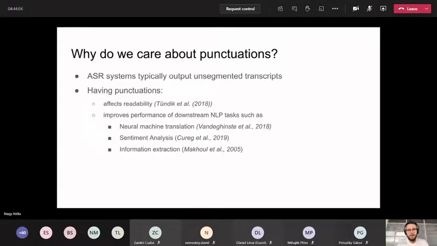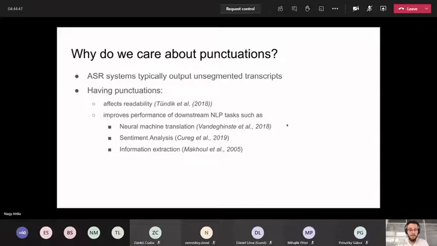Before talking about how we actually solve this problem, I think it's worth talking about why we even care about having punctuation. Typically the most straightforward industry use case is the output of ASR systems, which output unsegmented transcripts, and we want to put punctuation in these texts. The reason for this is twofold. First of all, it affects readability as much as having a pretty significant error rate. And also if we wanted to do some kind of downstream NLP task on these corpora, then having punctuation could significantly improve this as well.